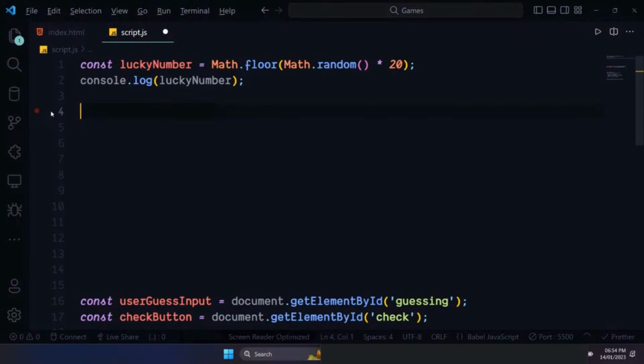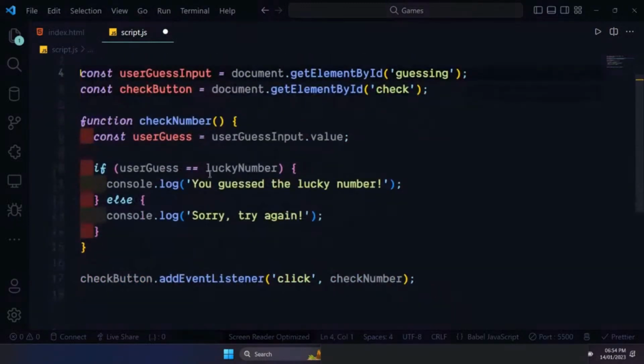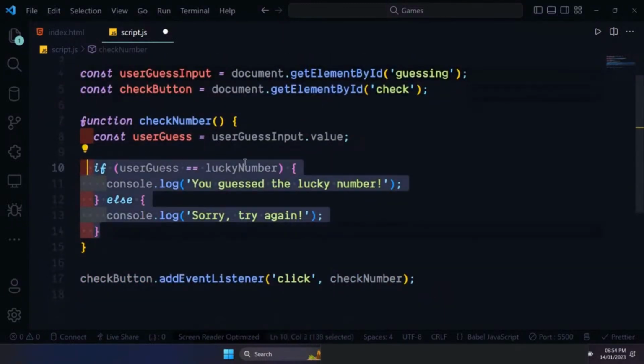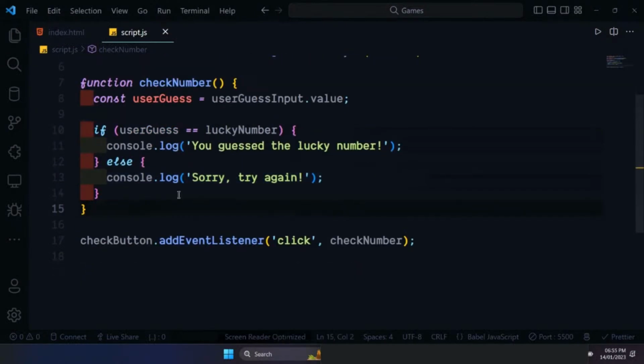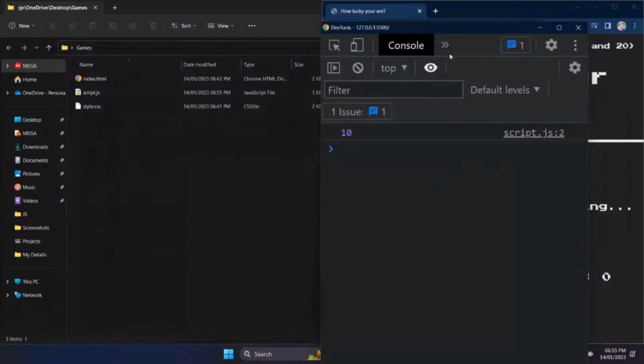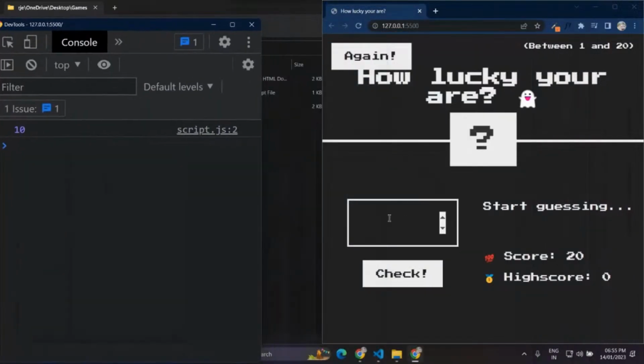In our case, we don't want to check for the type, so I am just using the double equals to here. And now let's just do something extra in the else part. The else part is not completed, so if the guess is wrong, like let's say 12, we are just showing them "Sorry, try again."